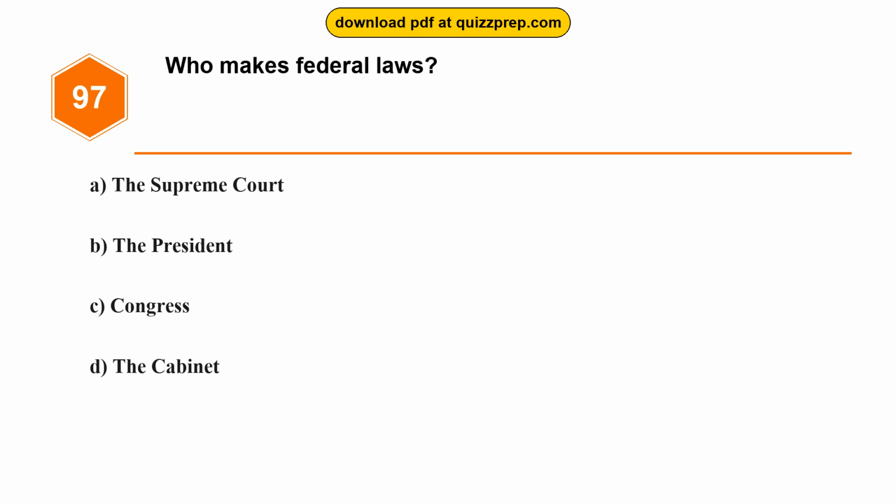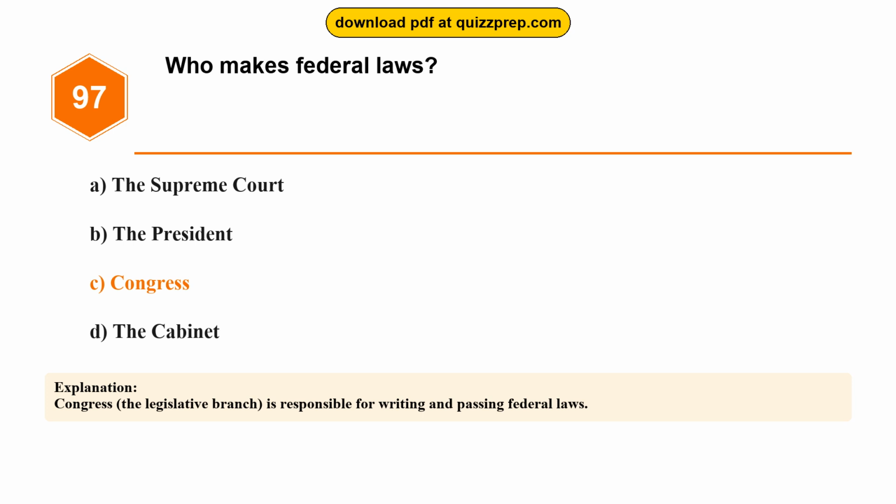Question 97. Who makes federal laws? Option A, the Supreme Court. Option B, the President. Option C, Congress. Option D, the Cabinet. The correct answer is option C, Congress. Congress, the legislative branch, is responsible for writing and passing federal laws.